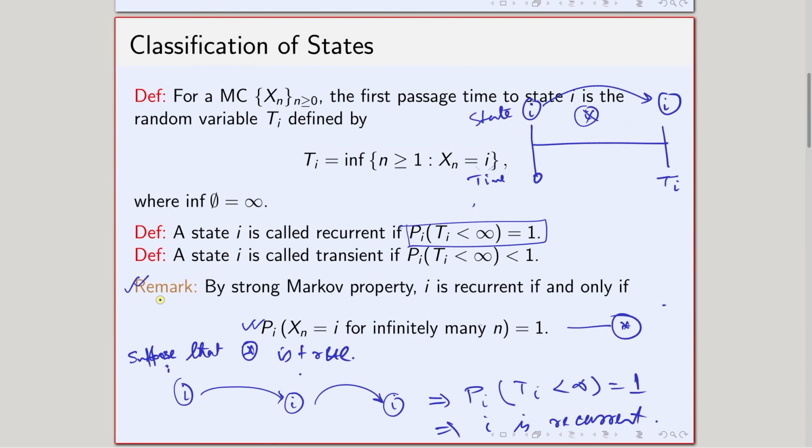And this remark basically tells us that starting from I, the chain will visit the state I again and again for sure. With probability 1, the chain will visit the state I infinitely many times if the chain starts with state I. So starting with state I is important when we are talking about recurrent or transient states. As we talk about that, we start with I, and then whether we will come back to I again and again, or whether we will come back to I in finite time for sure or not.